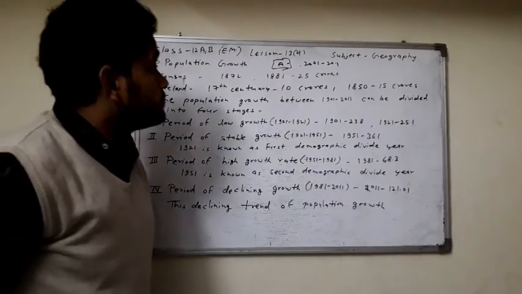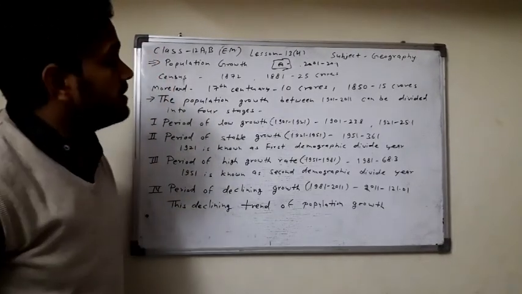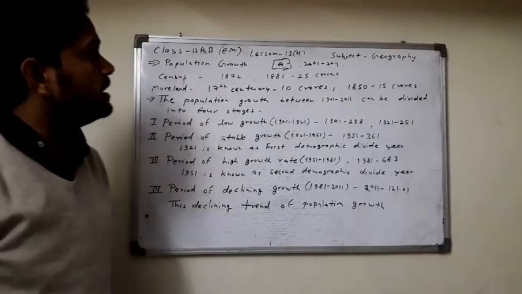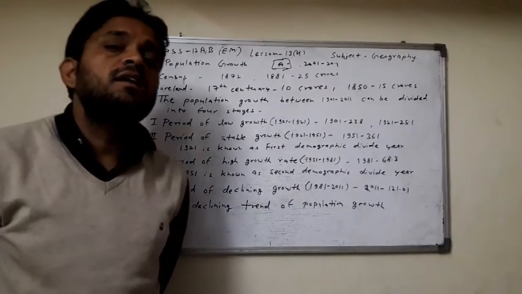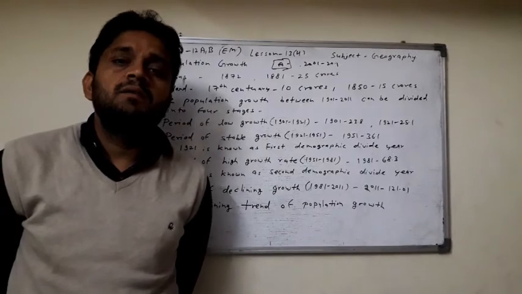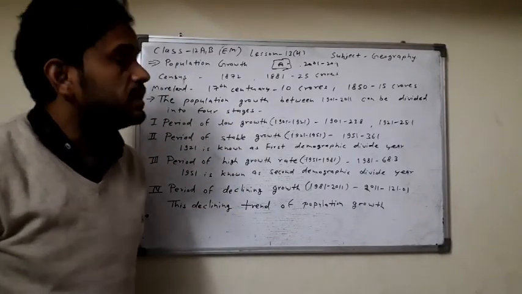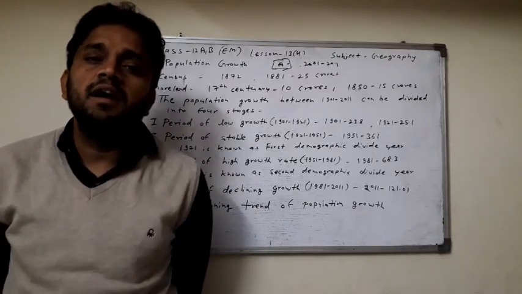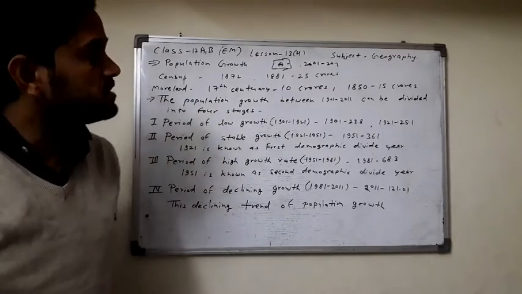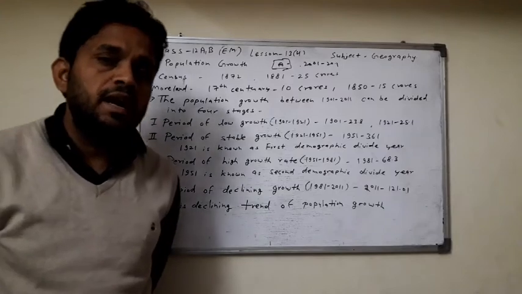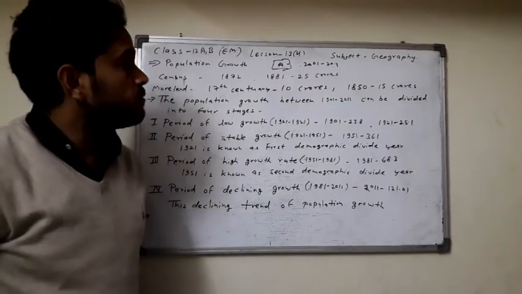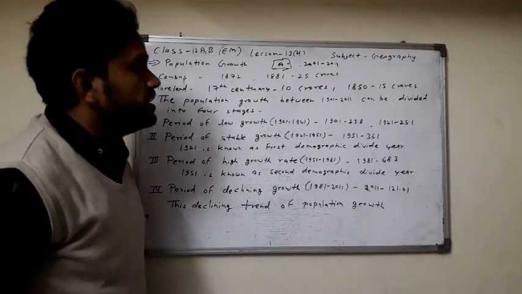The census in 1881: the total population of India was 25 crore. Here undivided India, including Pakistan and Bangladesh, is in this group. The first population census of India was in 1872 and the second in 1881.